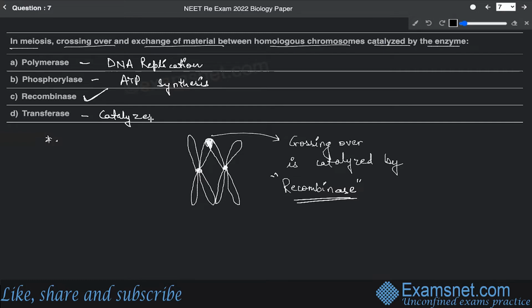So this catalyzes a group transfer from one to another molecule. All right, so that's why the correct answer is option C.